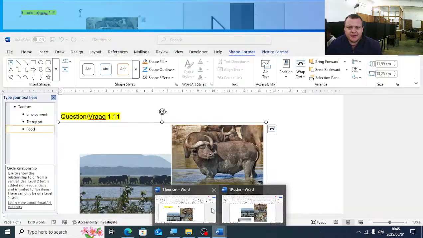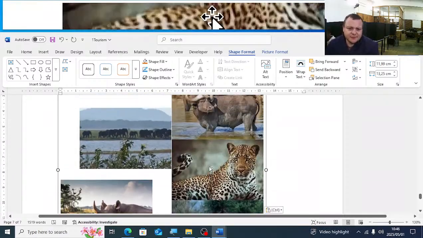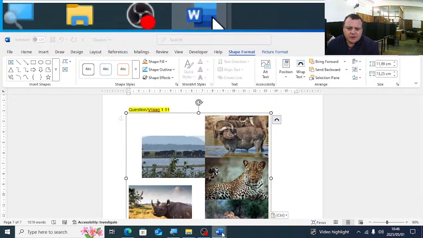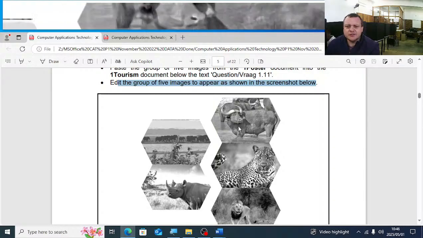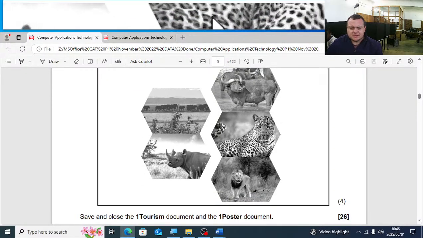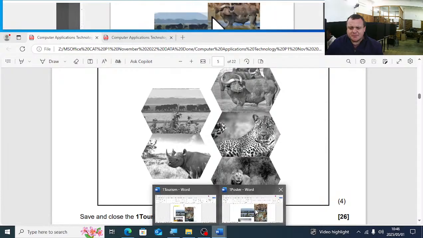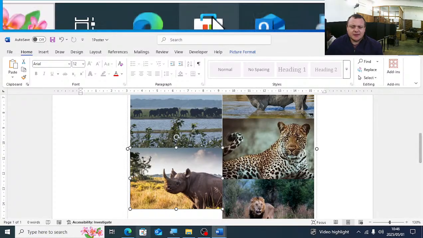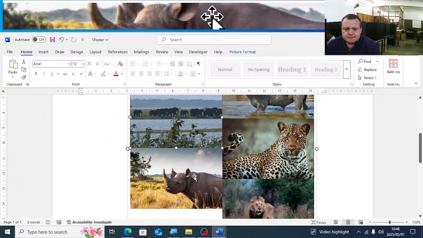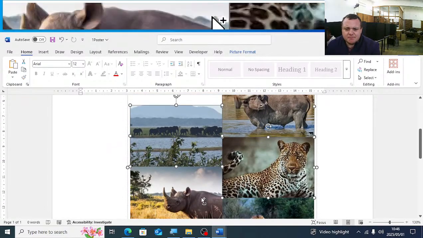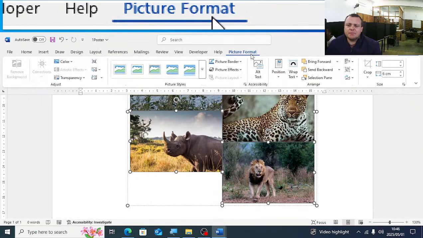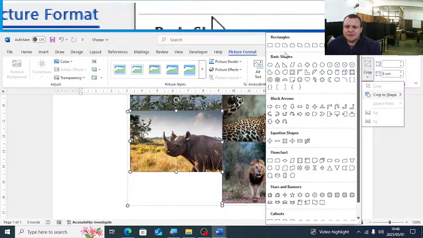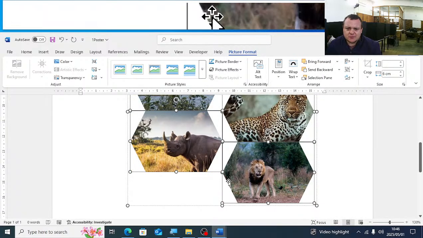Let's just compare it. There's the 5 pictures. If you look at your example and you look at what it should look like, what do you see? What did they do with the pictures? They cropped it to a shape. So this picture here is just below it. So I'm just going to move it a bit so that it's below that one. And now I will select the pictures. I'll click on picture format and I'll crop it to shape. And I will select the relevant shape there. Let's just see, it's that one, hexagon.